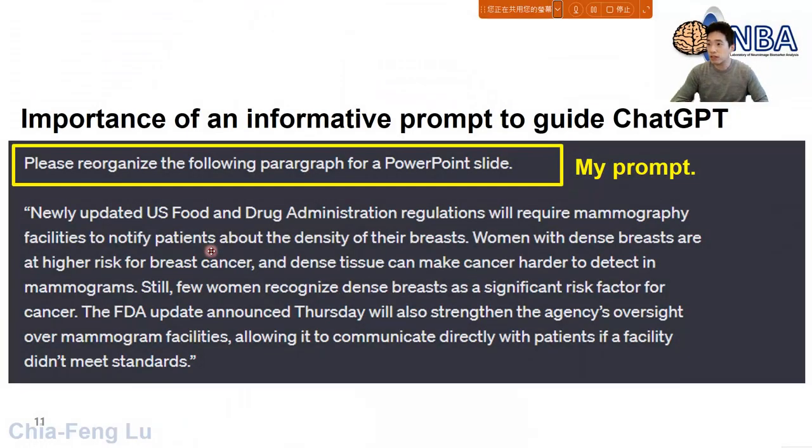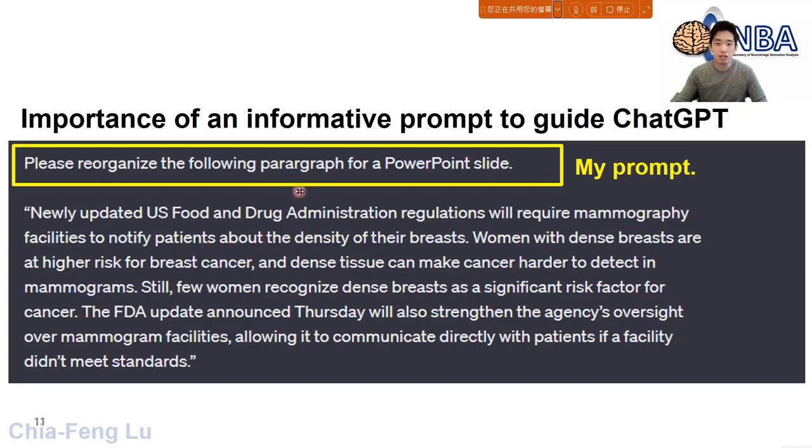So for this kind of example, of course, ChatGPT can help, but I'm going to show you the impact of the prompt. If you give a bad prompt, I mean a vague, unclear prompt, to ChatGPT, you may get a poor response.